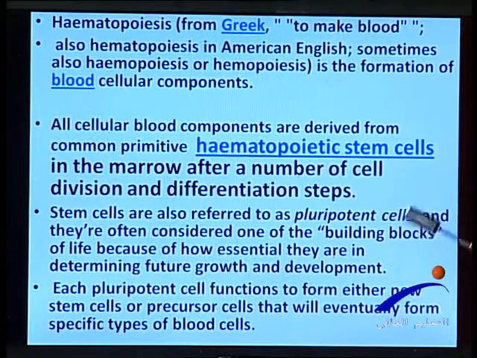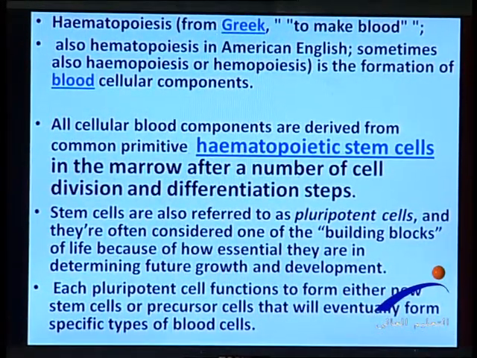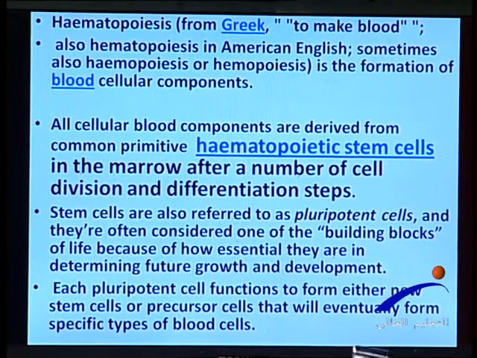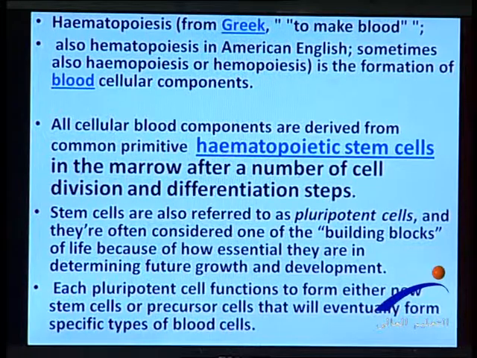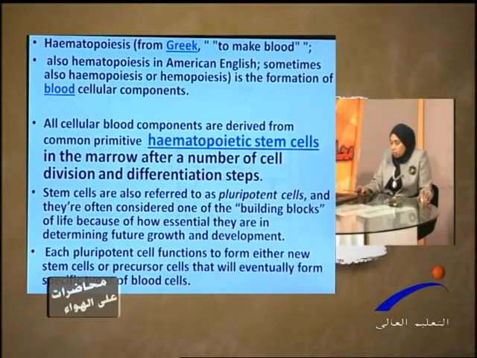So, what are the characteristics of this stem cell? The stem cell, another name you may read in other textbooks, is called or referred to as pluripotent cells. What's the meaning of pluripotent? Pluripotent means that it can give rise to different kinds of cells, a variety of cells. These stem cells are often considered as the building block of life because they